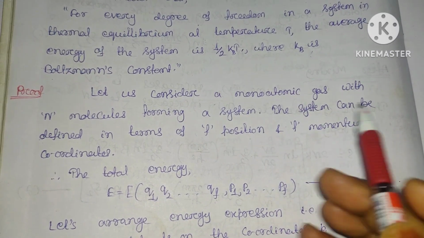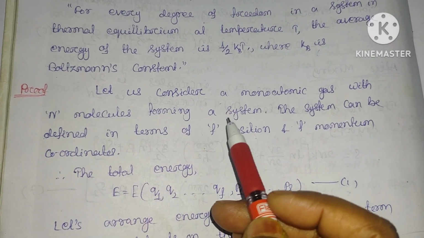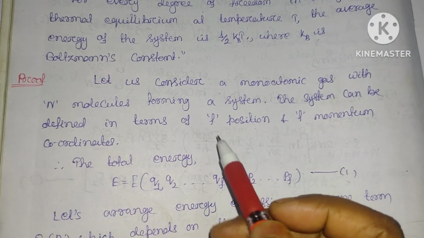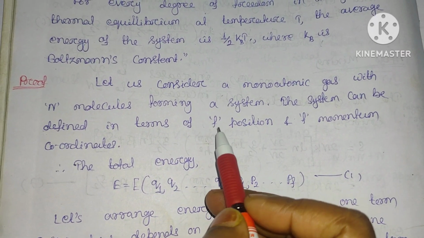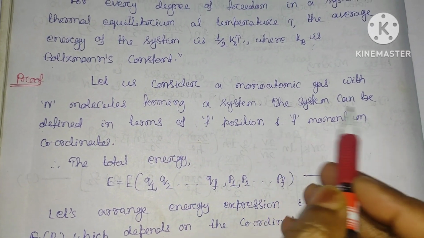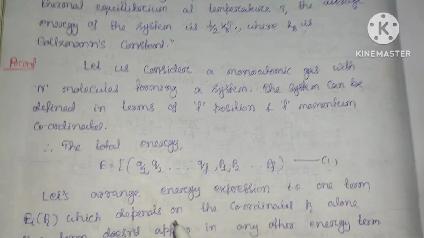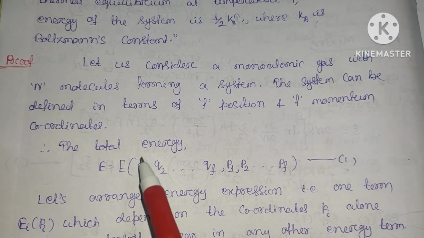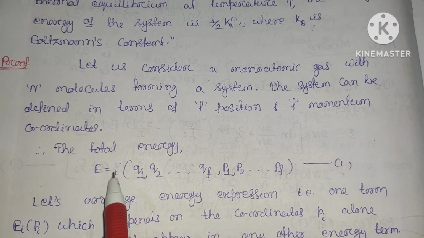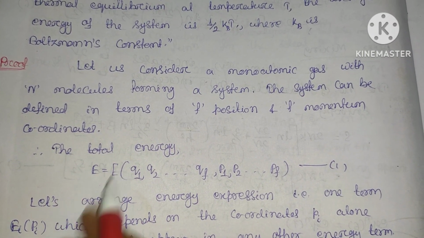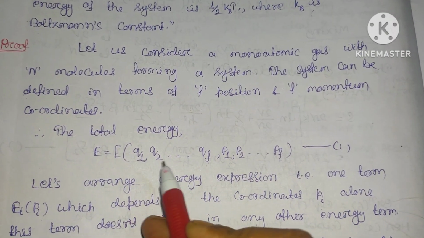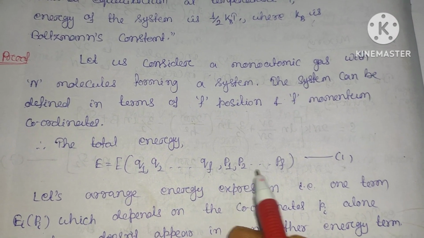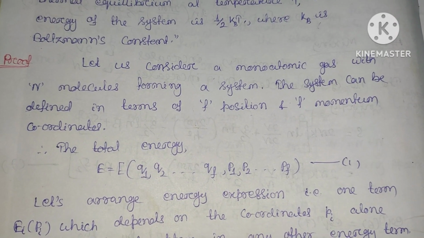To prove the law of equipartition of energy, let us see. Suppose a monoatomic gas with n molecules forms a system. The system can be defined by f position and f momentum coordinates. So the total energy is a function of q1, q2, and so on up to qf, and p1, p2, and so on up to pf coordinates.